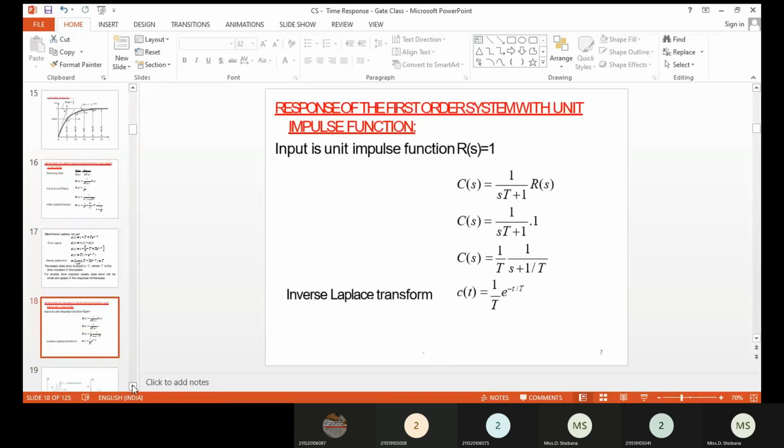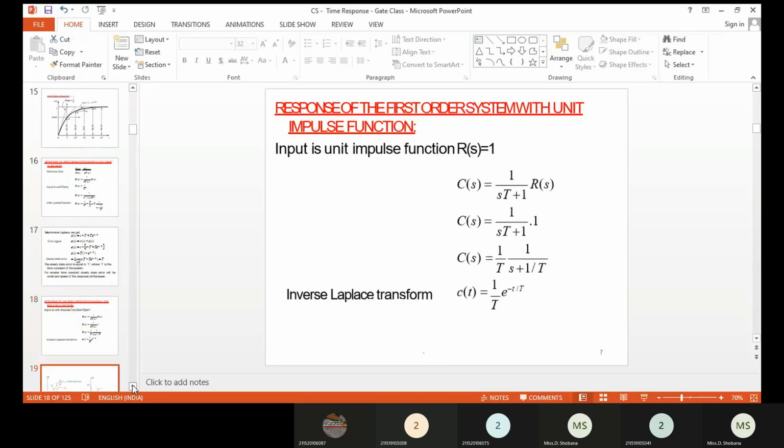Okay, and then we can also determine the first order system response for the impulse input signal. So for the impulse input signal, we already know R(s) is nothing but 1. Just substitute that: 1 divided by ST plus 1 into 1. So here you can take the constant outside, you will get 1 divided by T, 1 divided by S plus 1 divided by T. So apply the inverse Laplace, directly you get 1 divided by T into e power minus t divided by T.